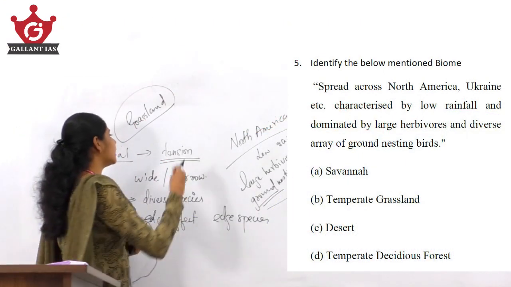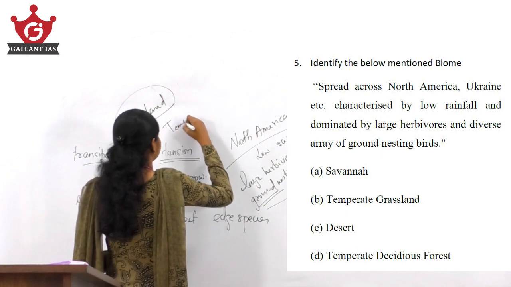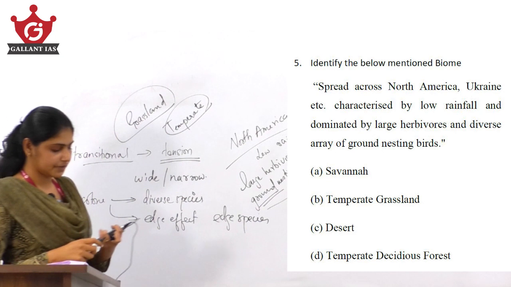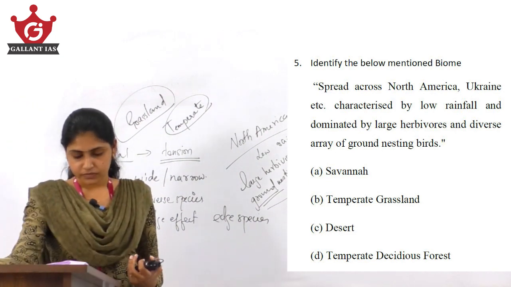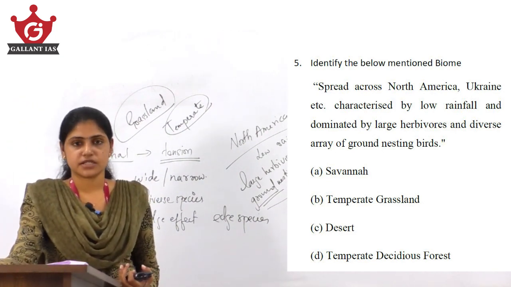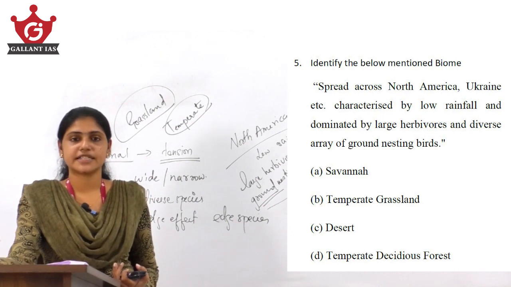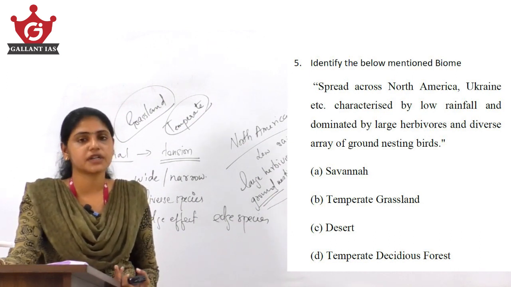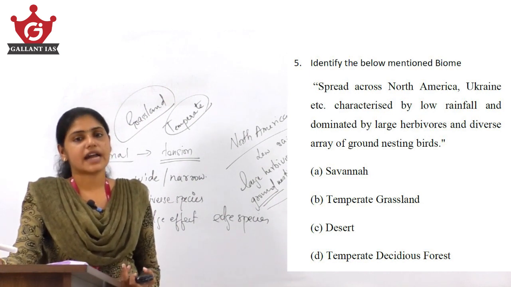More specifically, in North America the temperate grasslands are called prairies.